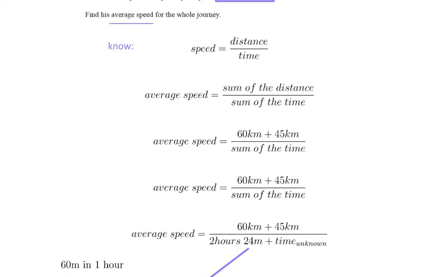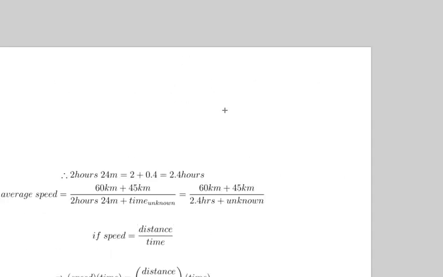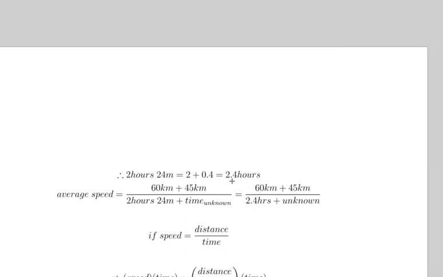Now I can move on to find out the unknown time. But before I do that, I'm just going to clean this up. 2 hours and 24 minutes is equal to 2 plus 0.4, which is 2.4 hours. And the average speed is equal to 60 kilometers plus 45 kilometers, the sum of the distance, divided by 2.4 hours plus our unknown time. So how do we calculate the unknown time? We're just missing this time. I'm going to do a little bit of algebra for this. It's relatively simple.